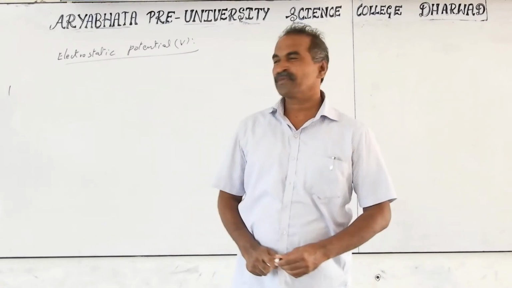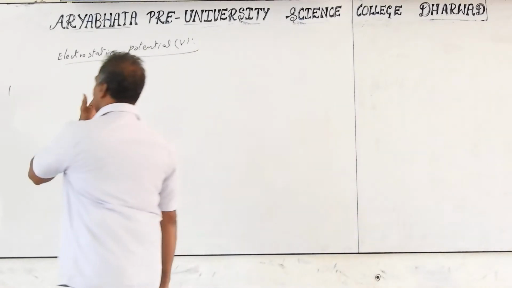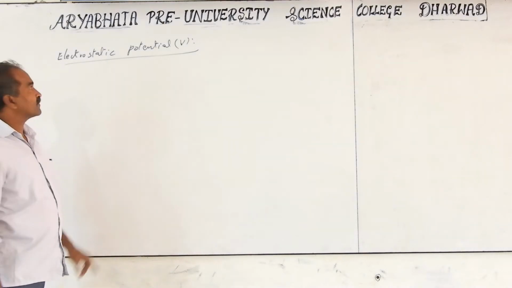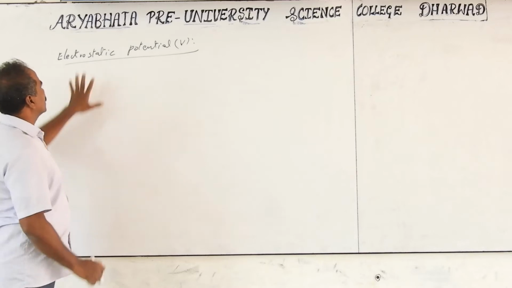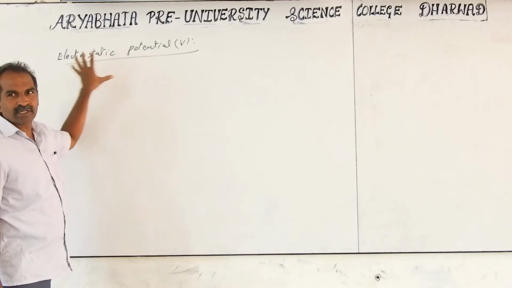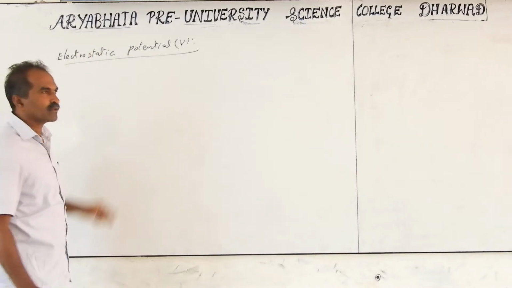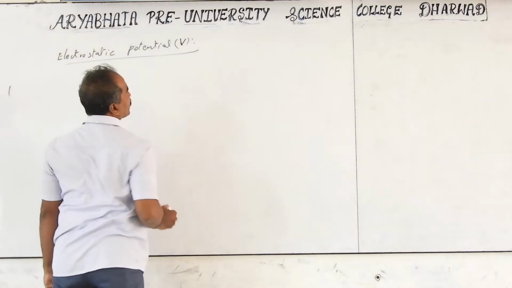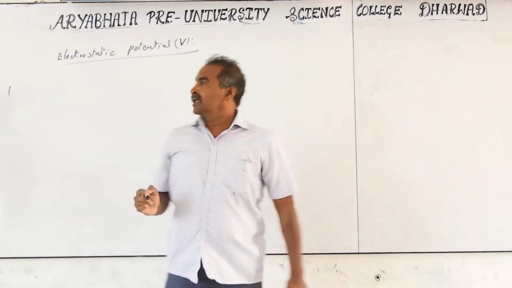Good morning, students. This is the second topic, electrostatic potential and capacitance. Electric potential and electrostatic potential are the same. Maybe it is simply called electric potential. The symbol is capital V, taken from the scientist's name, Volta. I'll just revise the point for this.